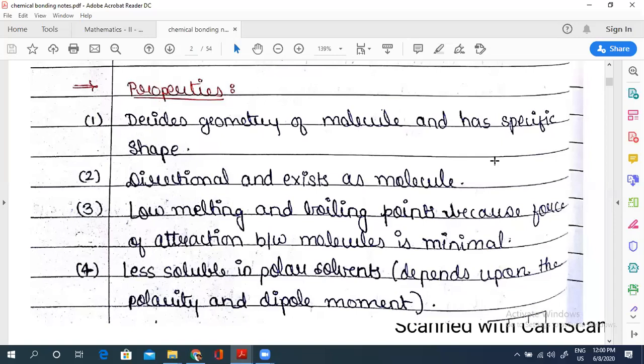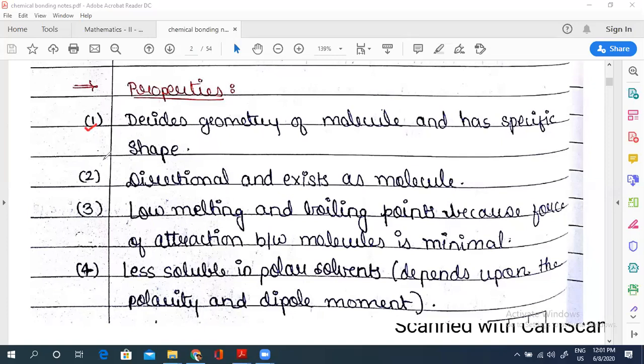So due to this, covalent bonds are directional, because overlapping is directional. So the first property is that it decides the geometry of the molecule and gives it a specific shape because of the specific orientation in overlapping.